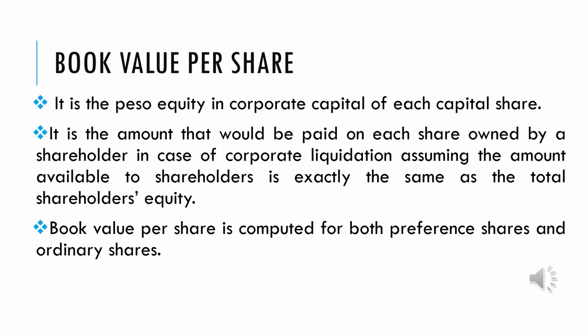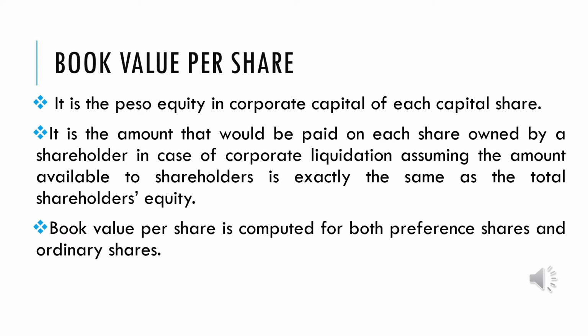It is the amount that would be paid on each share owned by a shareholder in case of corporate liquidation, assuming that the amount available to shareholders is exactly the same as what we're going to discuss later as the stockholders' equity. Okay, so we can compute the book value per share for both preference and ordinary shares. So technically, the book value per share is applicable for both preference and ordinary.